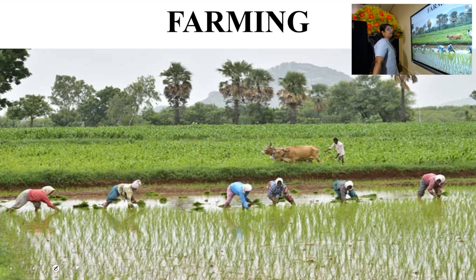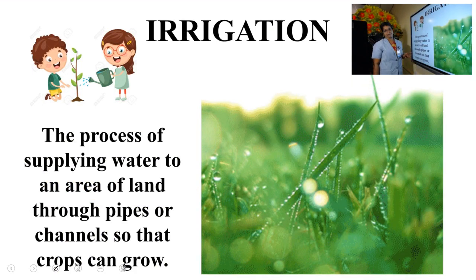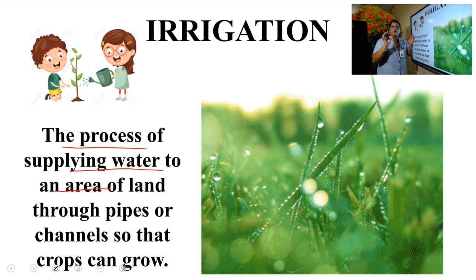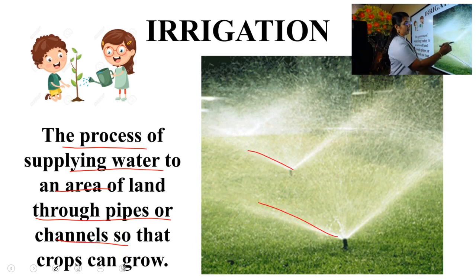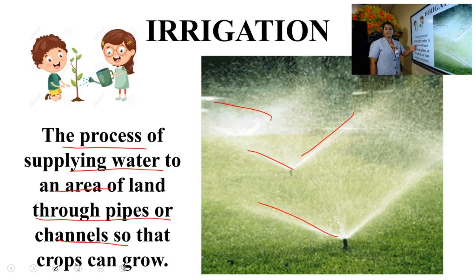So, now we are moving on to irrigation. What is irrigation? I can tell you simply, watering of plants. Irrigation means watering of plants. It is a process of supplying water to an area of land through pipes or channels. Through pipes or channels, we can provide water to the agricultural area or the farm. So irrigation is an artificial way of giving water.